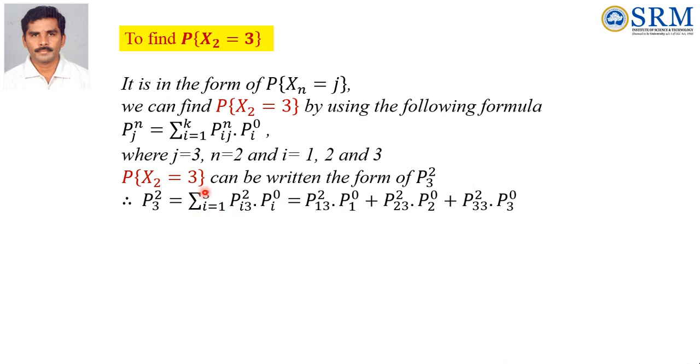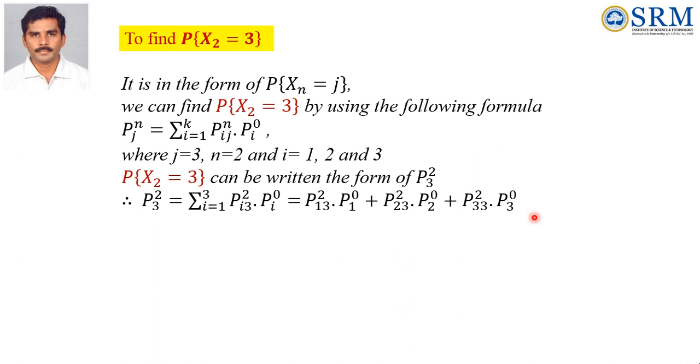Substituting i equal to 1, 2, 3, we get P13^2 P1^0 plus P23^2 P2^0 plus P33^2 P3^0. Here P1^0, P2^0, P3^0 are the initial probabilities of states 1 to 3 respectively, and P13, P23, P33 are the third column of the P squared TPM.